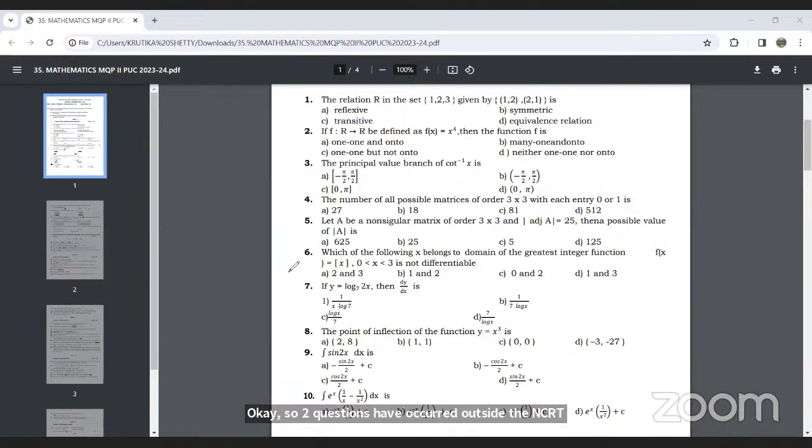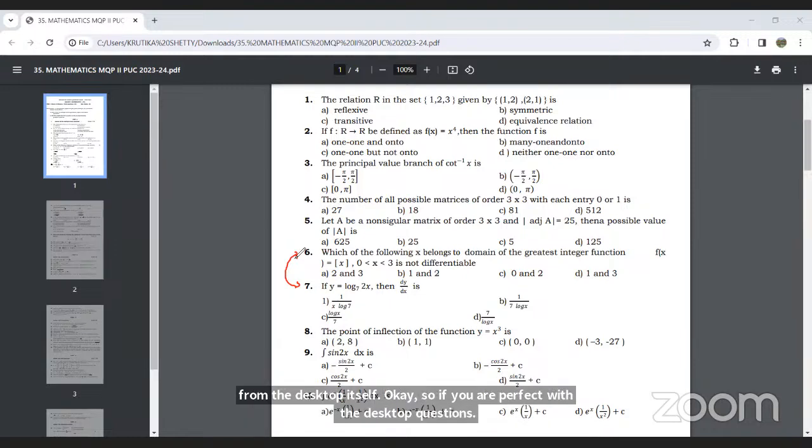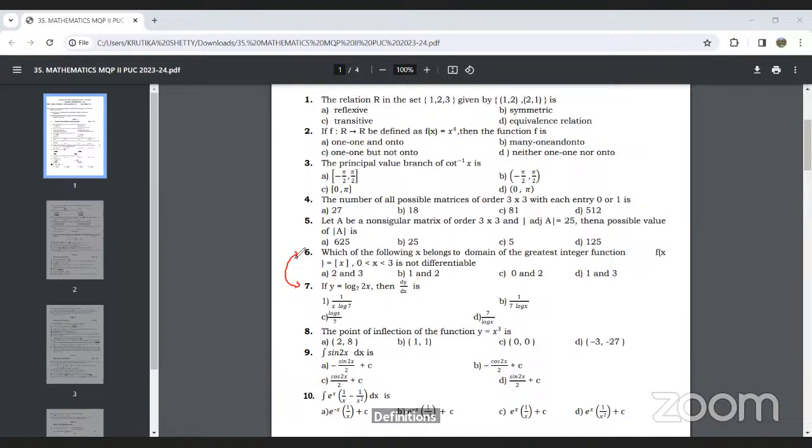All the rest of the questions have come from the textbook itself. So if you are perfect with the textbook questions, definitions and all summary points, you can easily attempt the objective questions.